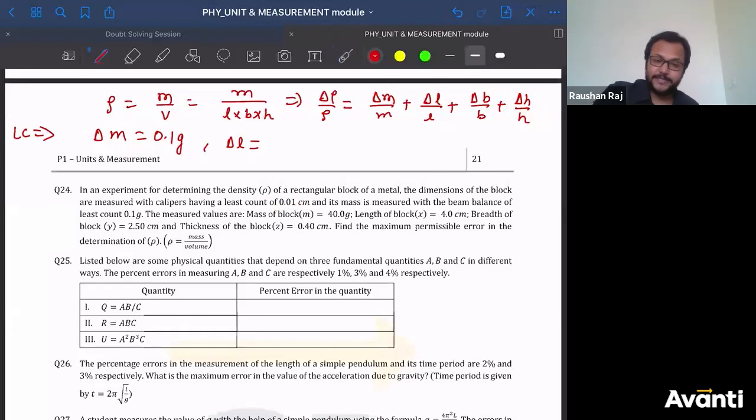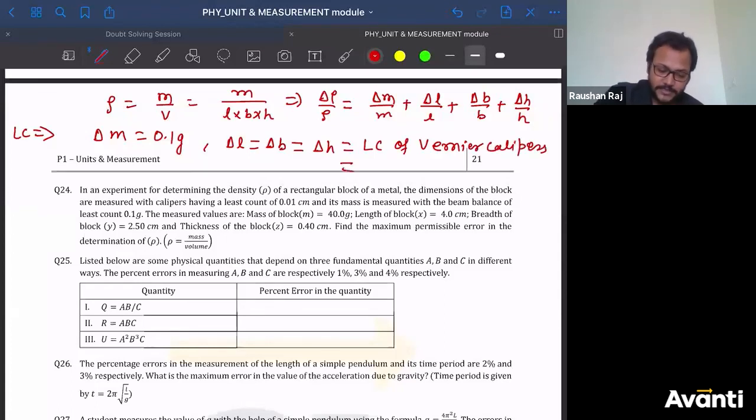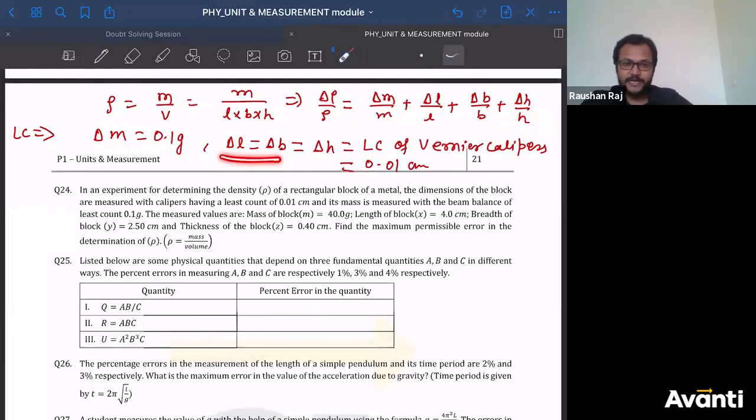So the error in the measurement of length, breadth and height will be equal to delta L will be equal to delta B is equal to delta H, and that will be equal to least count of vernier caliper. Because they have been measured with vernier calipers. What will be the answer for that case? That is 0.01 centimeter.